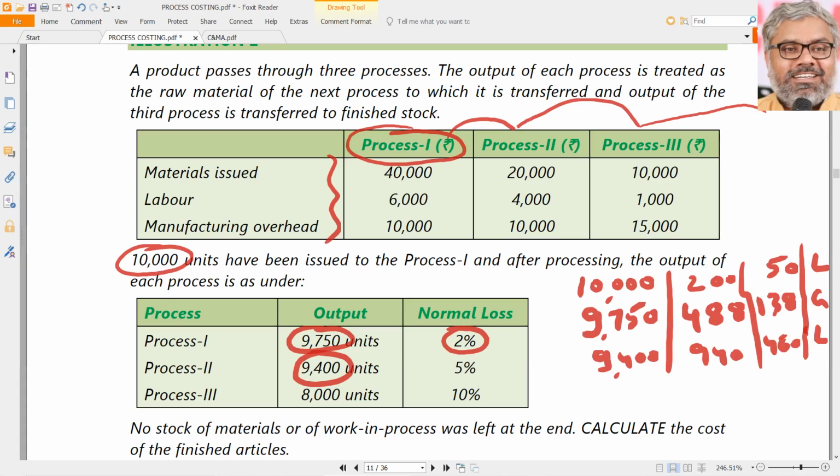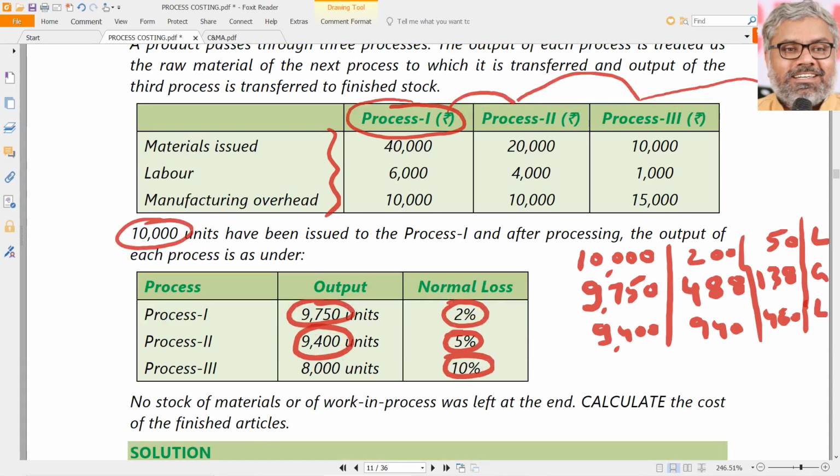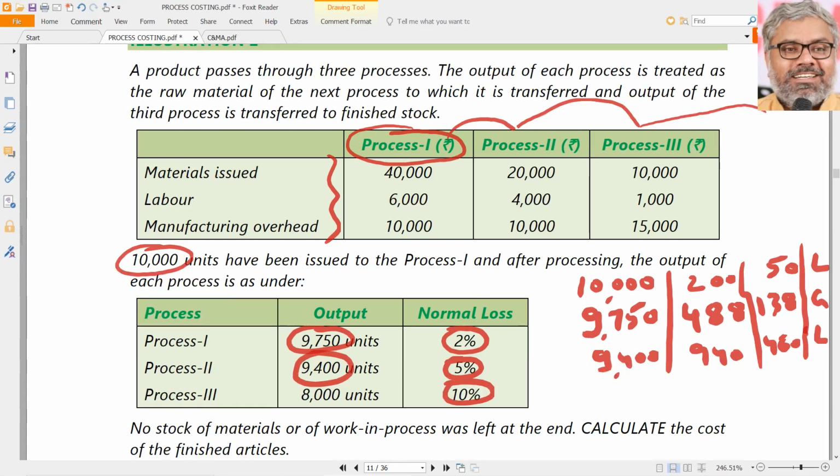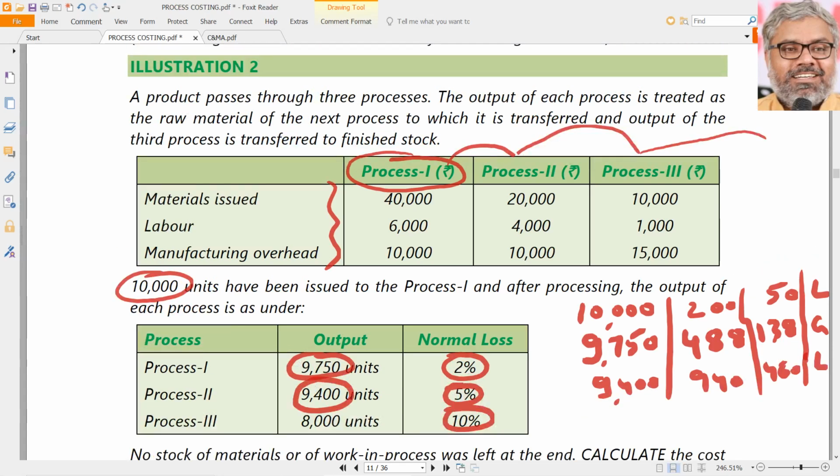So like this, from one process to another process, normal and abnormal losses or gains will come. Normal loss is always there. Whatever is given in this has to be just taken as a percentage of input. And another point is no stock of materials or work in progress was left at the end. Calculate the cost of finished articles. And he has not mentioned any scrap value. So normal loss will only impact the unit column. It will not have an impact on the amount column.